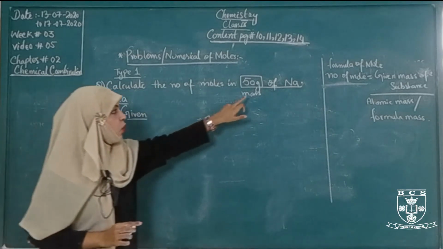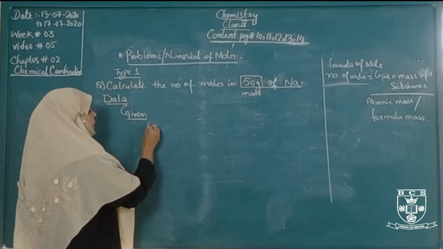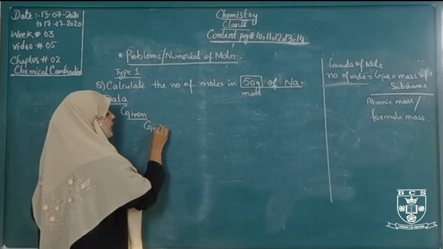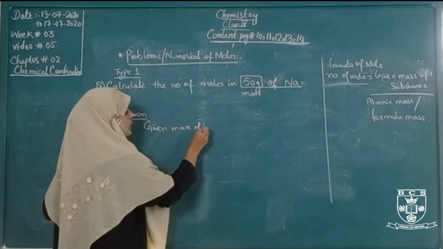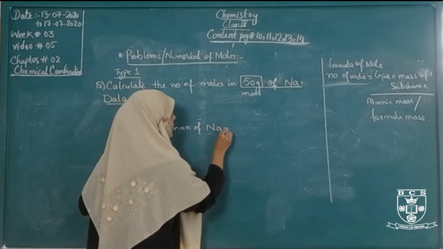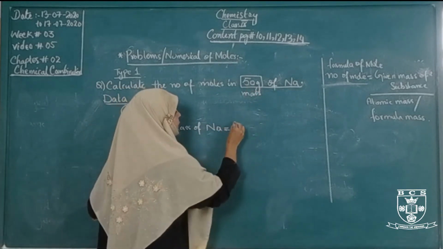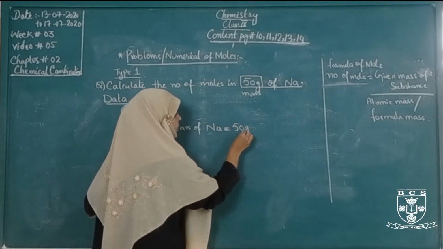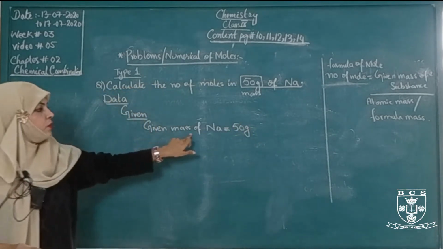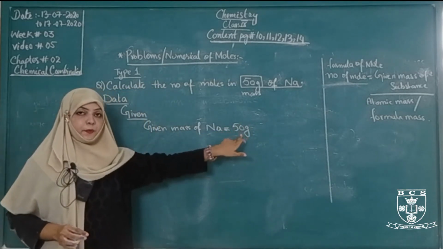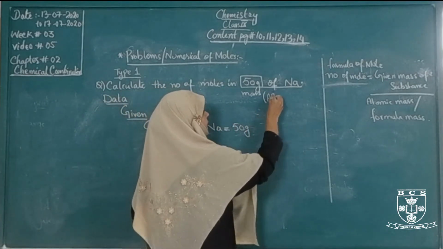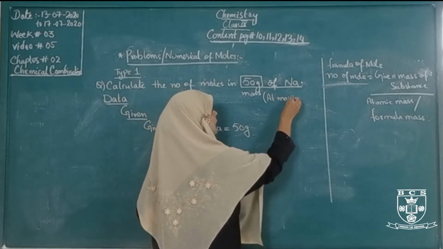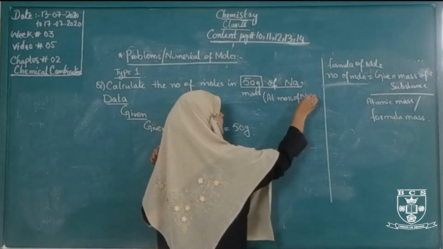The given mass of sodium atom is 50 gram. Now the atomic mass of sodium is 23.